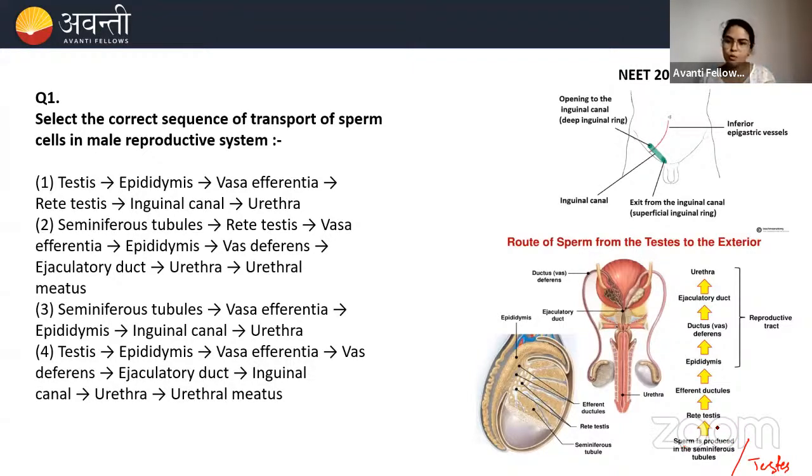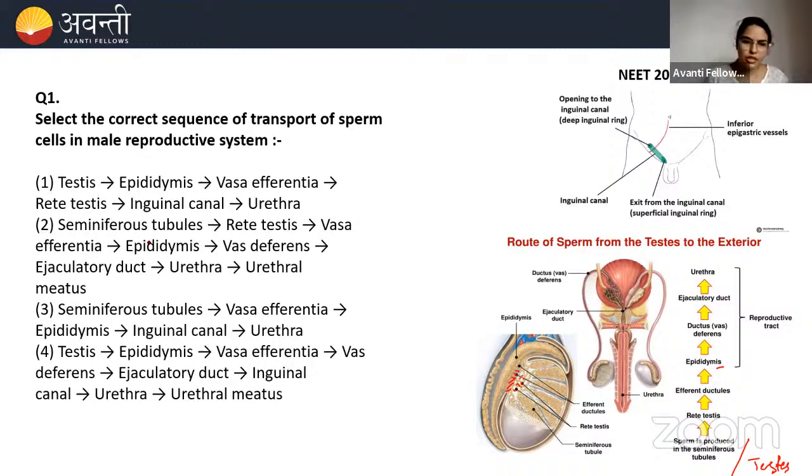From the seminiferous tubule, there will be the rete testis. Then the efferent ductules, also called vasa efferentia. From the vasa efferentia, there will be the epididymis. From the epididymis, there will be the vas deferens or ductus deferens. From the vas deferens, it will go to the ejaculatory duct, from the ejaculatory duct to the urethra, and then the urethral meatus.